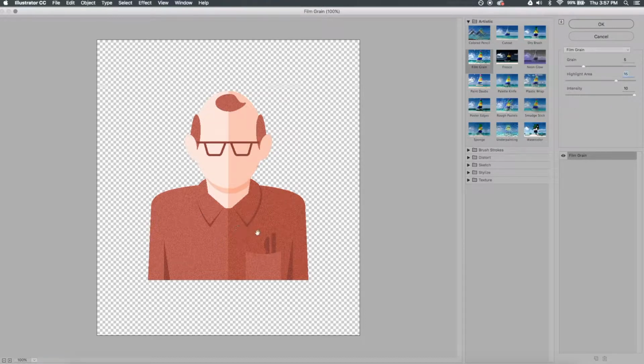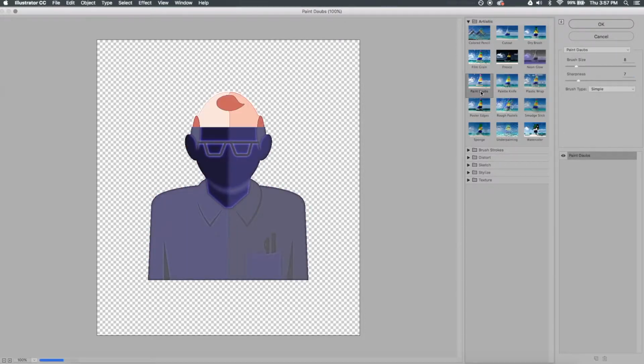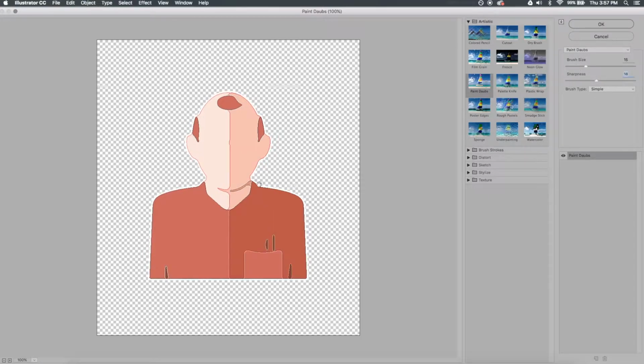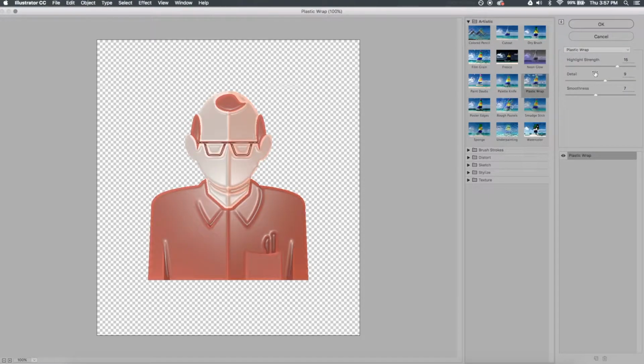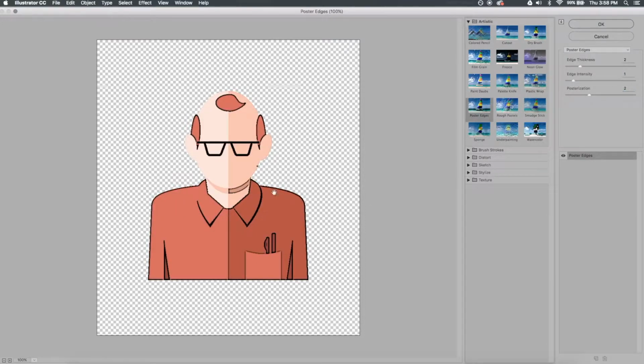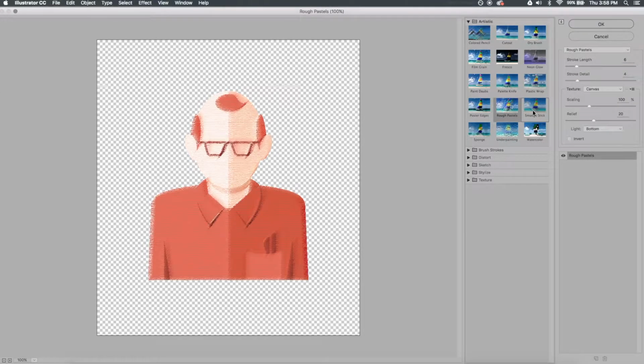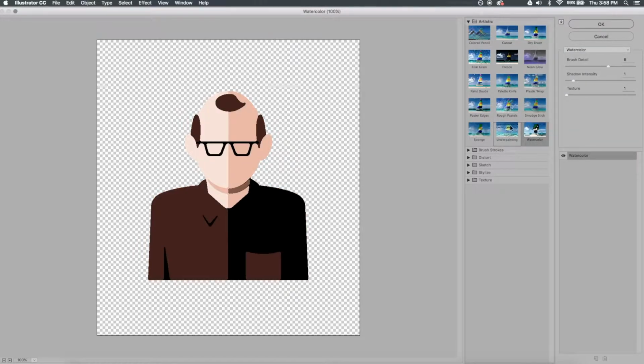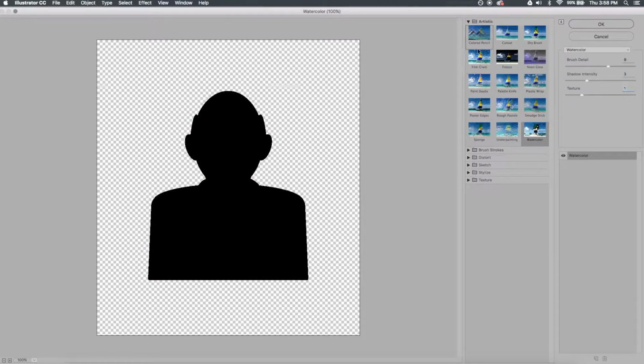I think it gives it a cool texture that can be used sometimes for like grass or sand, fresco, neon glow, paint dabs. So this one's giving it more of a painterly effect. Plastic wrap makes it kind of look like it's made out of liquid. Poster edges, so it puts an outline on your paths. So this one can be handy for making it look kind of like from a comic book. Okay. Rough pastels, kind of blurs everything out. So go ahead and experiment, choose something, and try to just have a log of these effects.